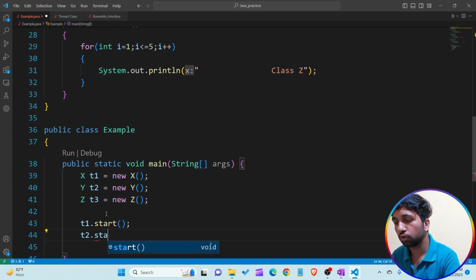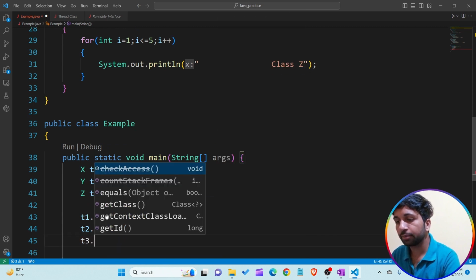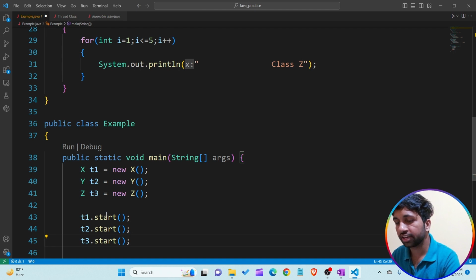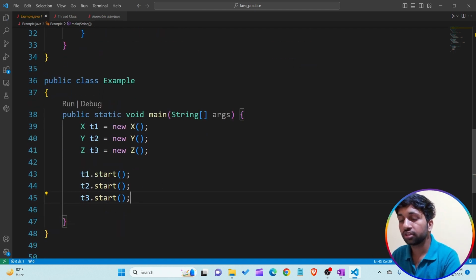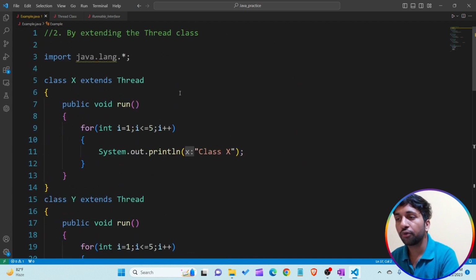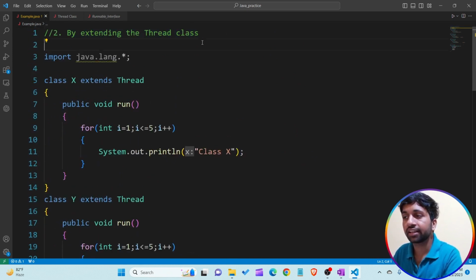And again I'm calling the start method for thread t3. By using the start method we are able to execute all the threads simultaneously. So this is the concept of how we create a multi-threading program by extending the Thread class.